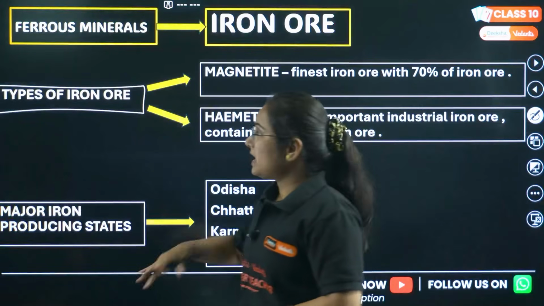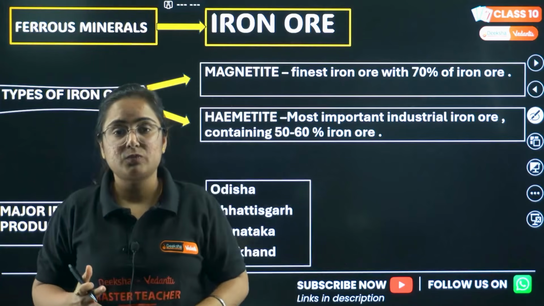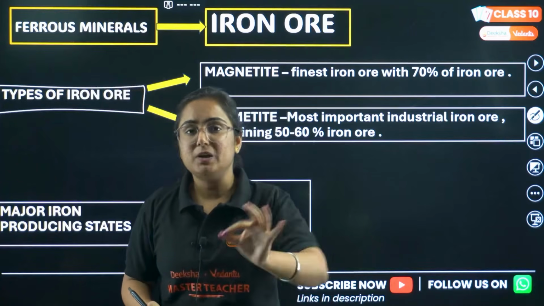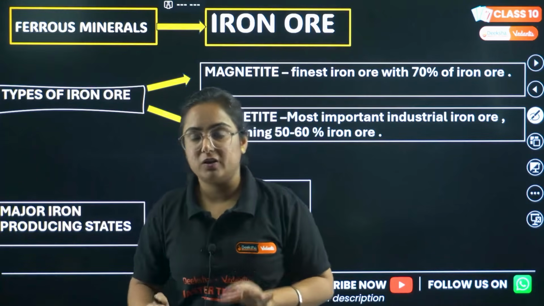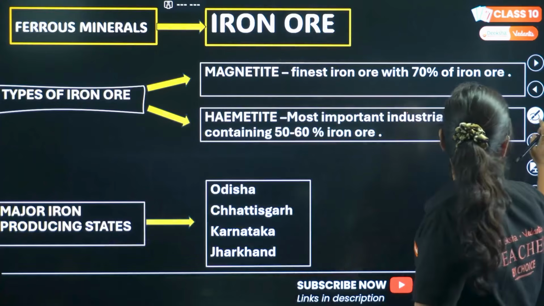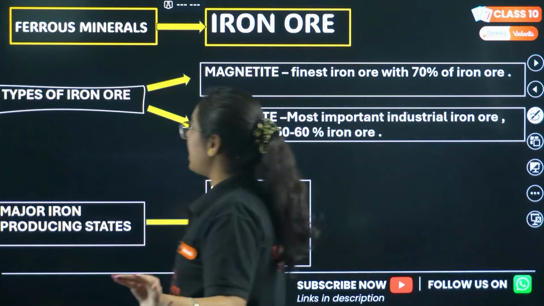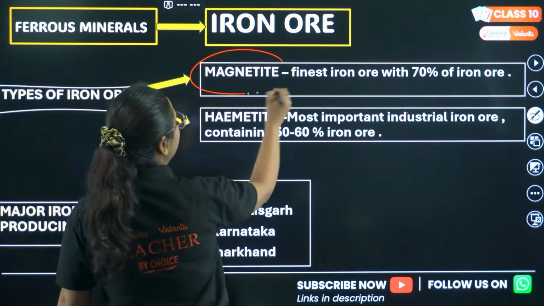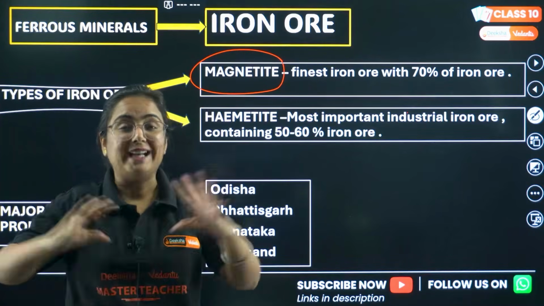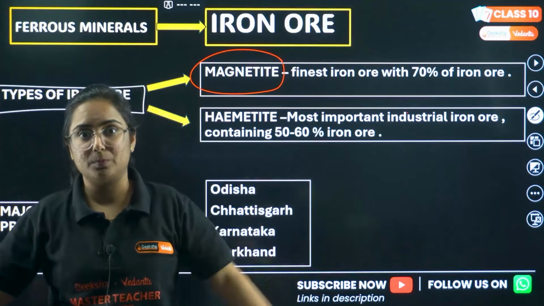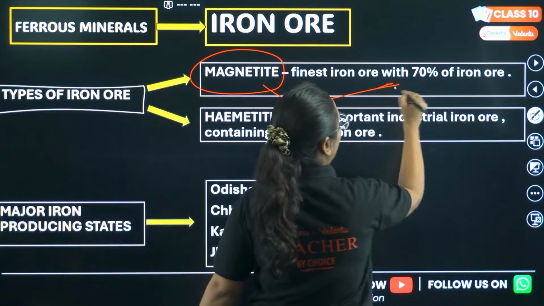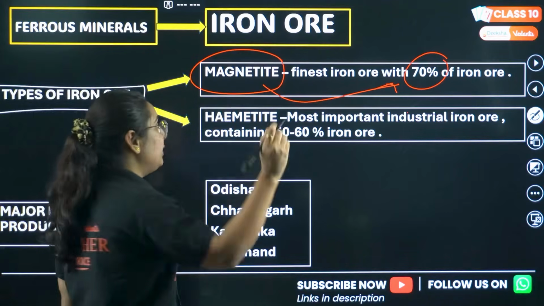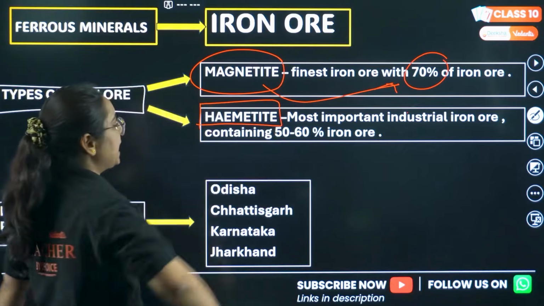Okay, we are starting with type of metals. In that we will start with ferrous minerals. So ferrous mineral is a type of metallic mineral. Okay, iron ore. India is a nation in which ample amount of iron ore is present, that too in two types. The first one, that is magnetite, and do you know this is the finest type of iron ore, which consists of 70% of iron. How much it consists of? 70%. The second one is hematite ore.